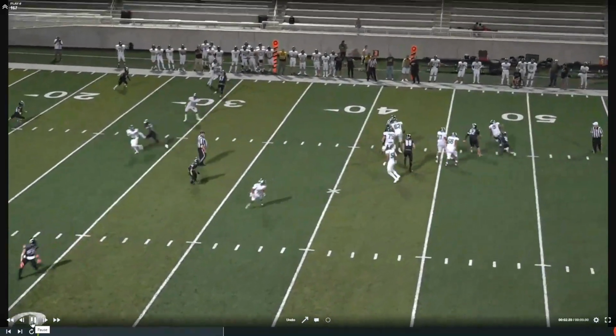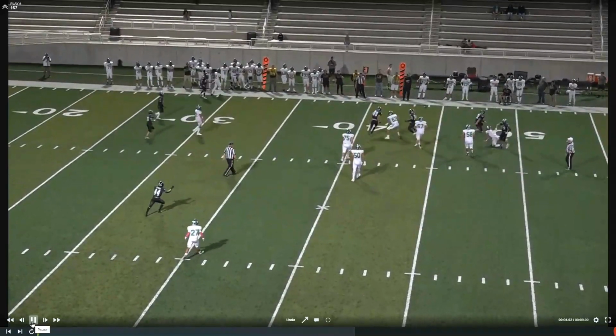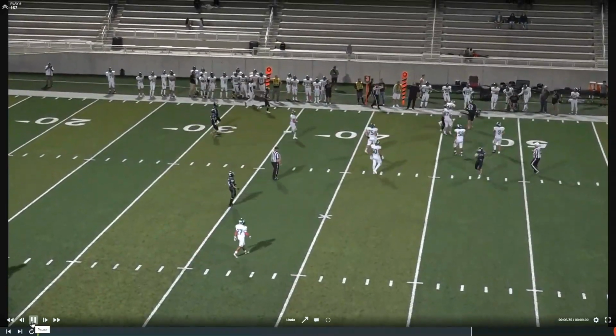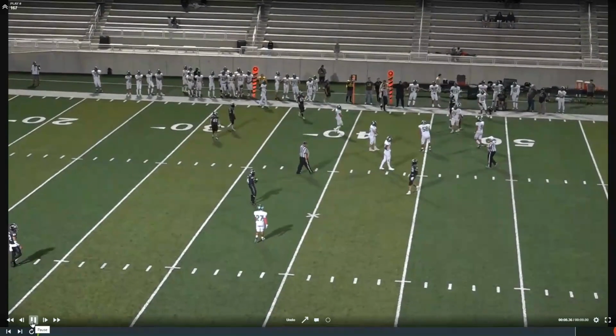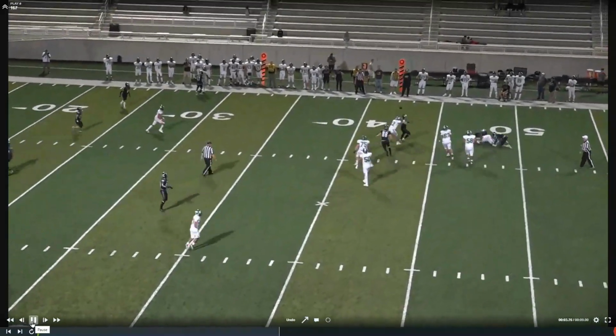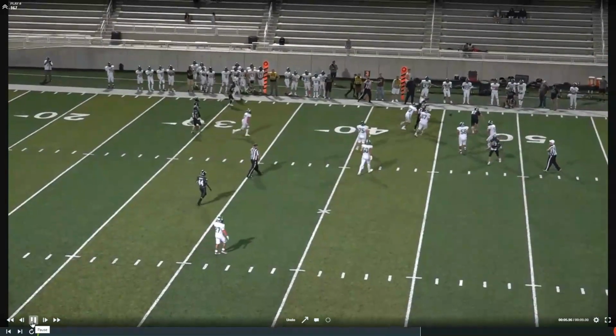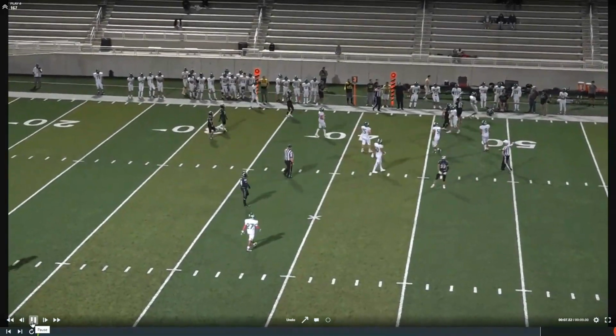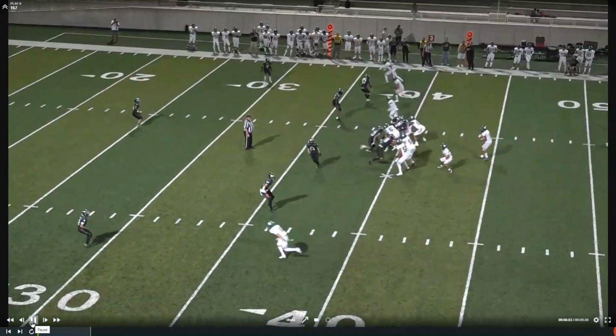If it hits number 62, we don't necessarily have a foul unless number 62 is intentionally trying to catch it, in which case we would have a foul for illegal touching. If it hits the defense first, then all bets are off and anybody can go and try and catch that pass. But we got to take into consideration intentional grounding here.